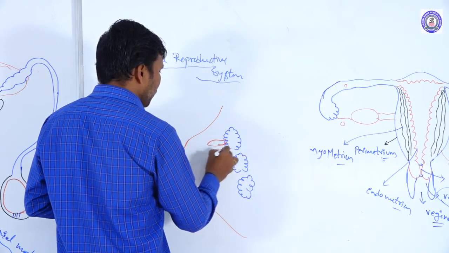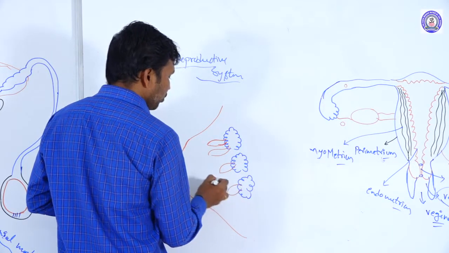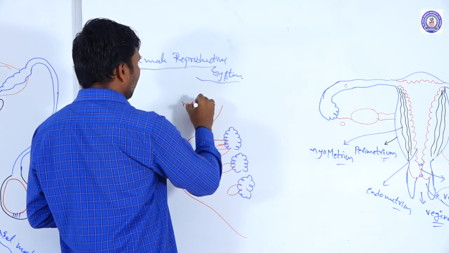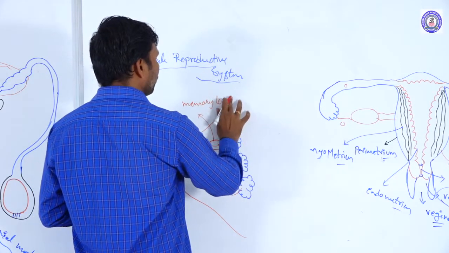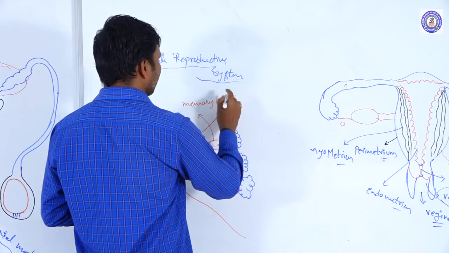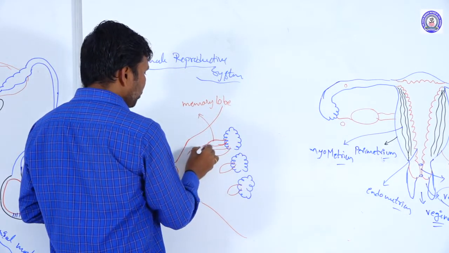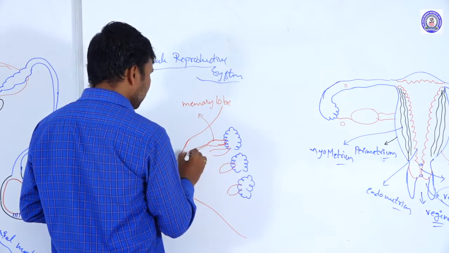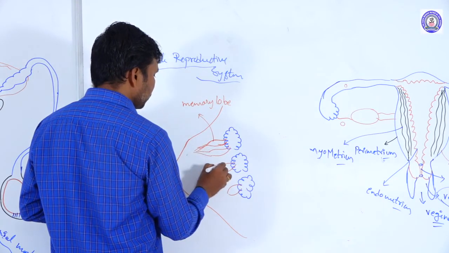Like this, from each lobule, one lobe is formed. All these lobes commonly open.